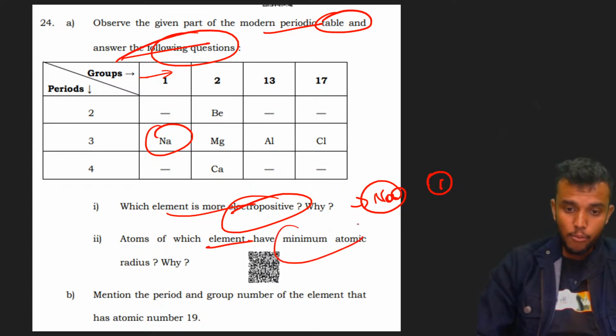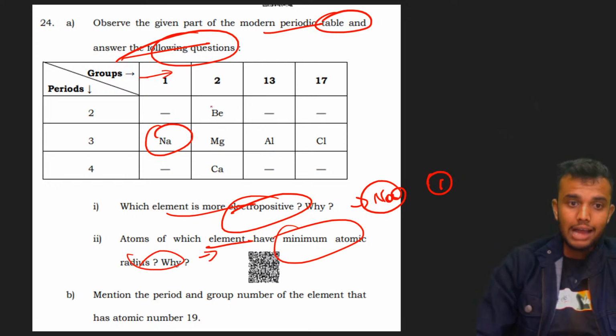Atoms of which element have minimum atomic radius? Yes, the answer is sodium only. No. The answer is beryllium.